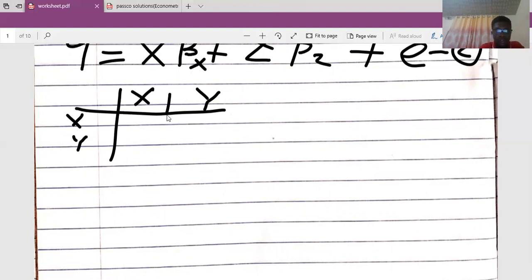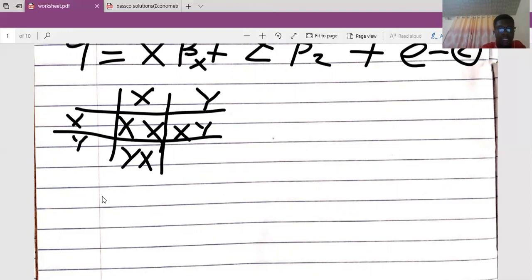Let me try and draw some lines. This x multiplying this x will give me xx. This mapping to this will give me xy, and this mapping to that will give me yx. And this mapping to this will give me what?